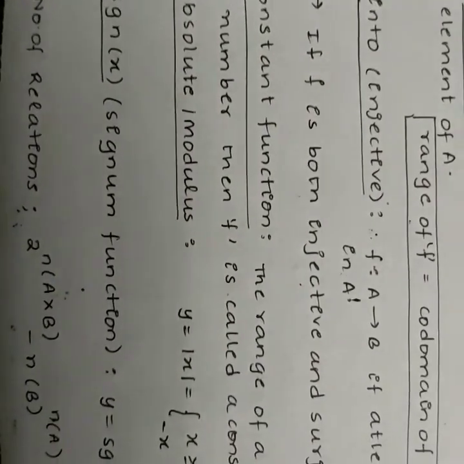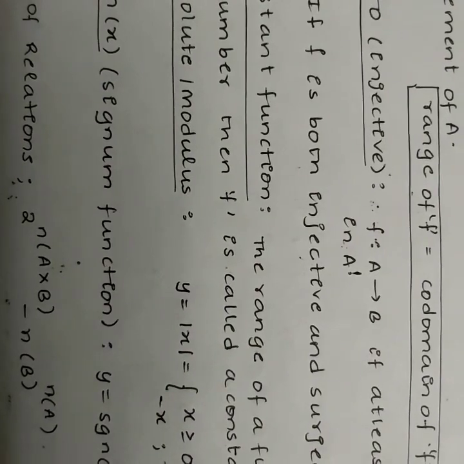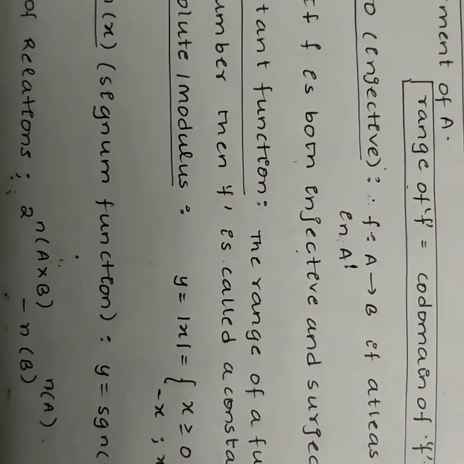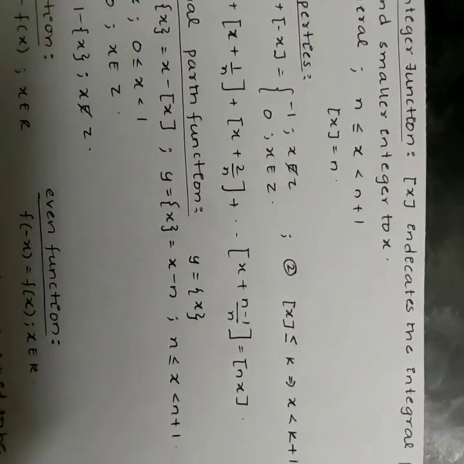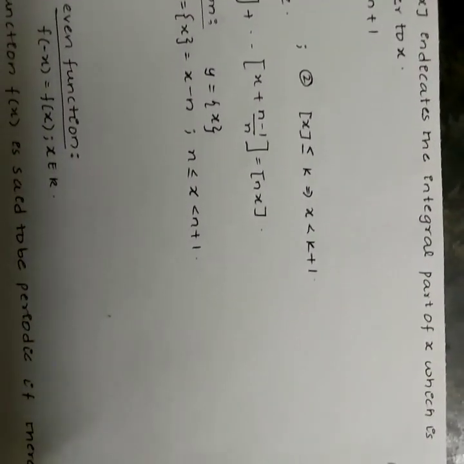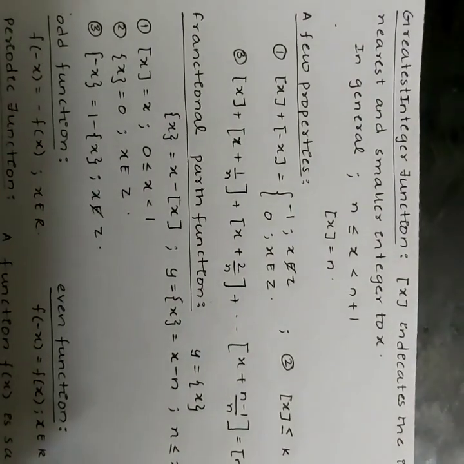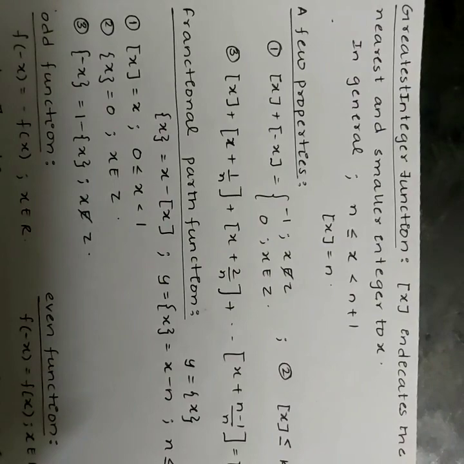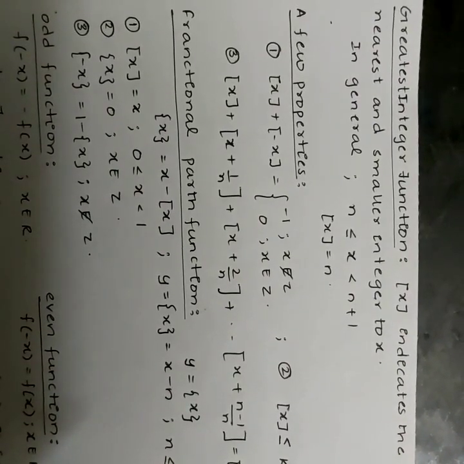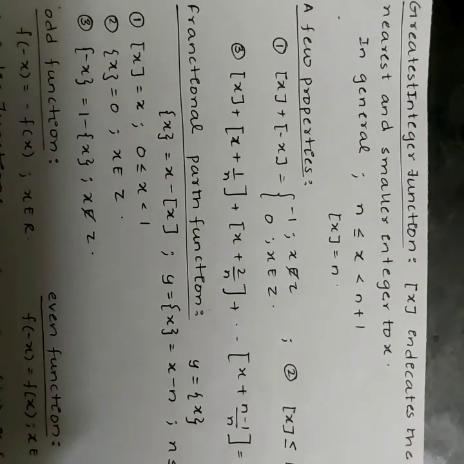The number of relations is given by 2 power n of a cross b, minus n of b power n of a. Greatest integer function. Greatest integer function indicates the integral part of x, which is the nearest and smaller integer to x. In general, when n is less than or equal to x less than n plus 1, the greatest integer of x is n.